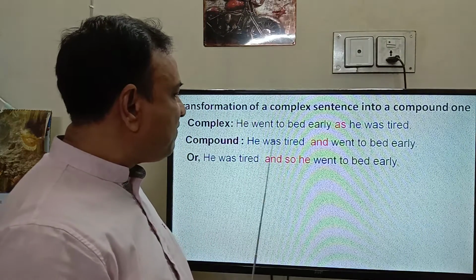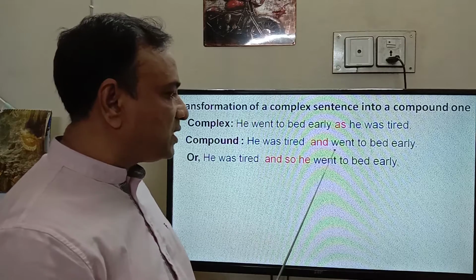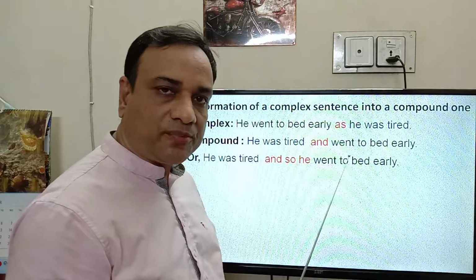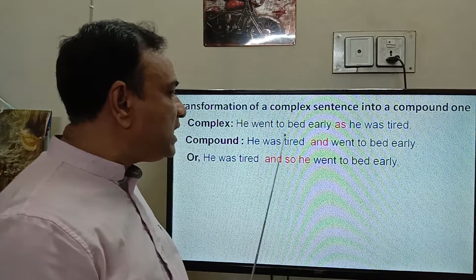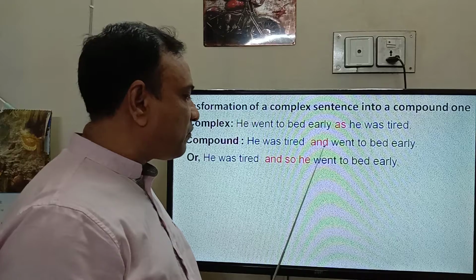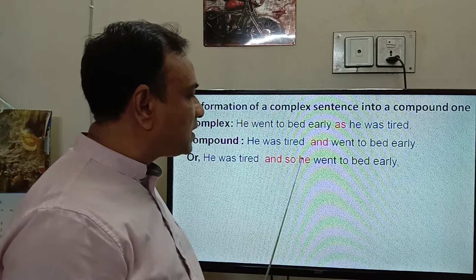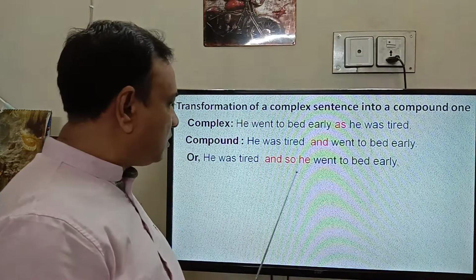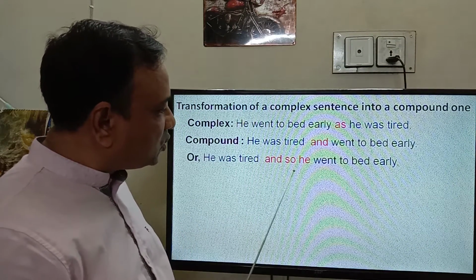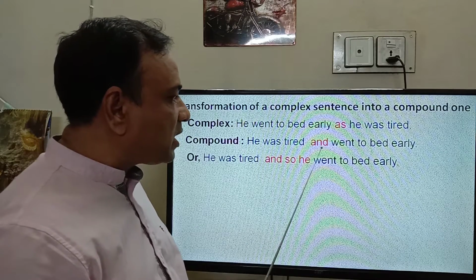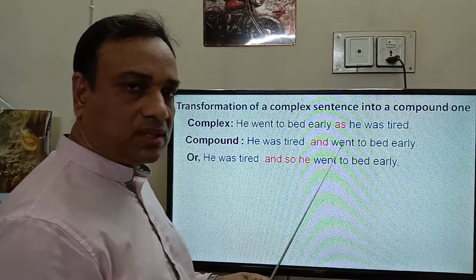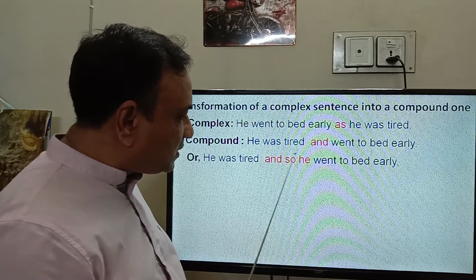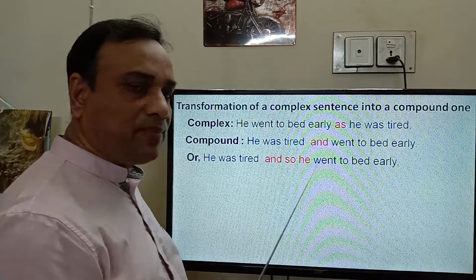Remember, if the subjects of two clauses connected by "and" are the same, the subject after "and" should be dropped. And if we use "and so" in place of "and", we have to put the subject after "and so". This is the difference between the two. Here I write "and" and in this case I don't select any subject. And here I select "and so", and for this reason I have to select "he" as a subject.